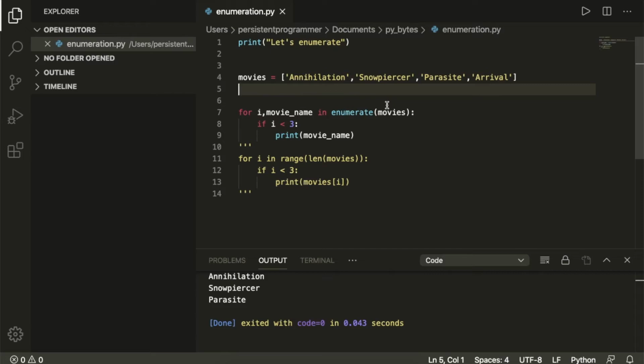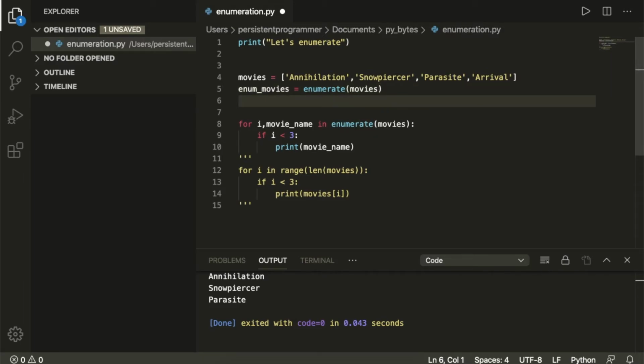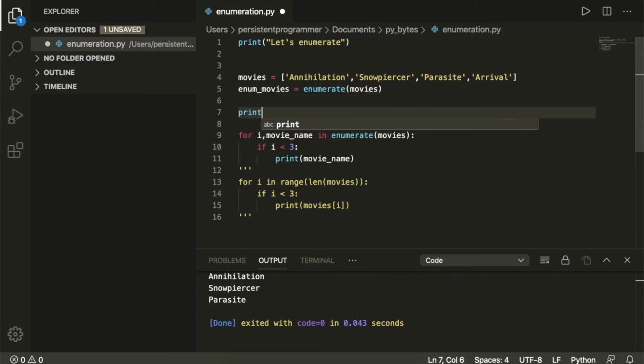Awesome. So I can also do this. So I can say enum movies equal to enumerate my movies list, and I can go ahead and convert this output to another list. So when you return it, the enumerate returns an enumerate object, but you can go ahead and convert that into a list by using this list function here.